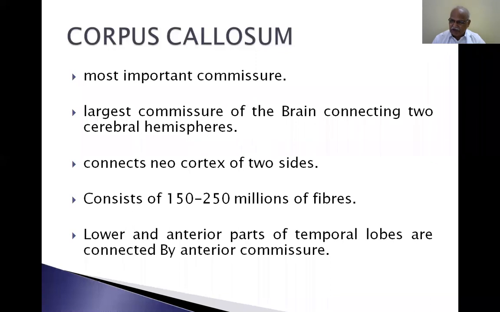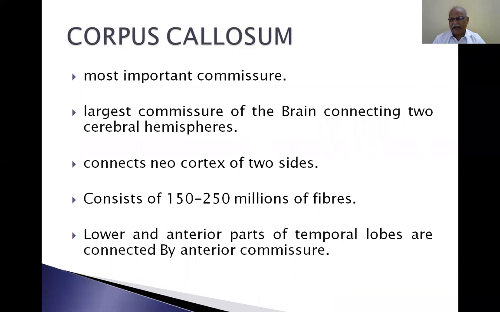So the learning process: the right cerebral hemisphere has certain important learning processes. Left cerebral hemisphere has certain important learning processes. So both have to be coordinated because there is a connection, the corpus callosum.